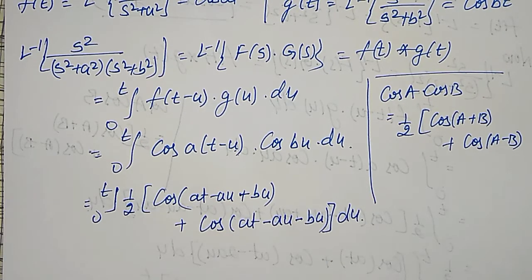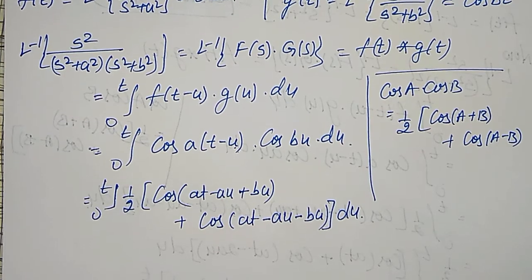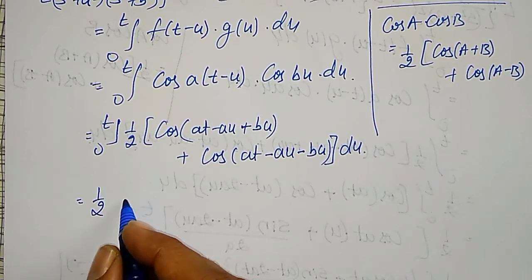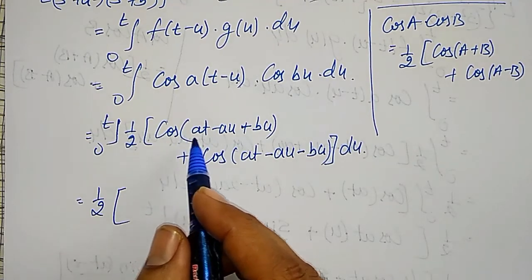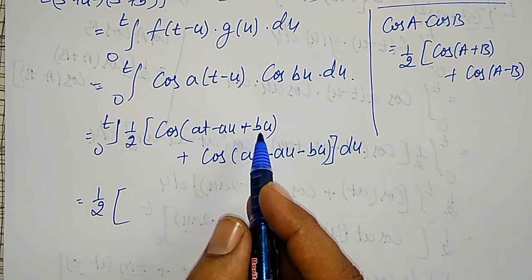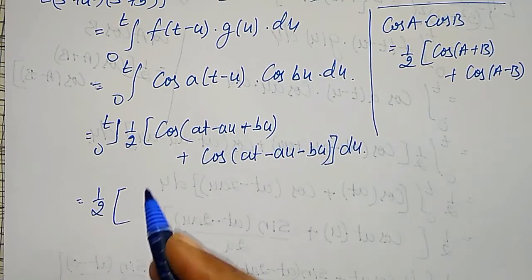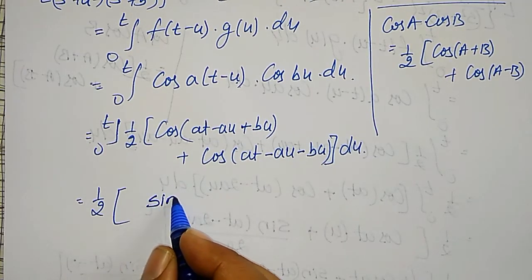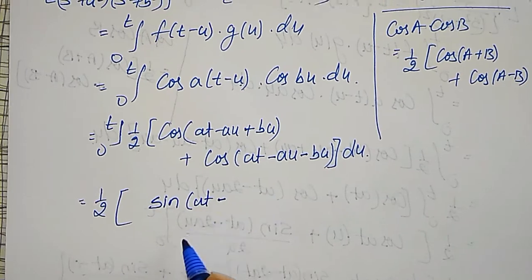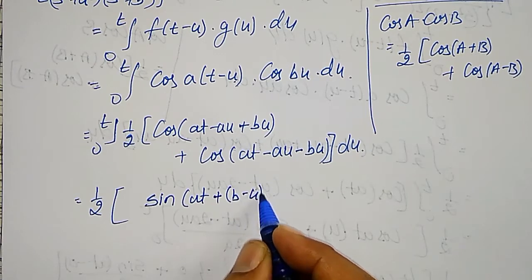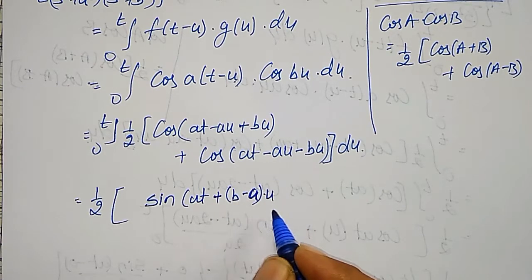Okay, this one I have to integrate with respect to u now. Let me integrate one by one, 1 by 2 outside, then integration of cos of (at minus au plus bu) with respect to u will become sine of at, I am taking u common here, plus (b minus a) into u.